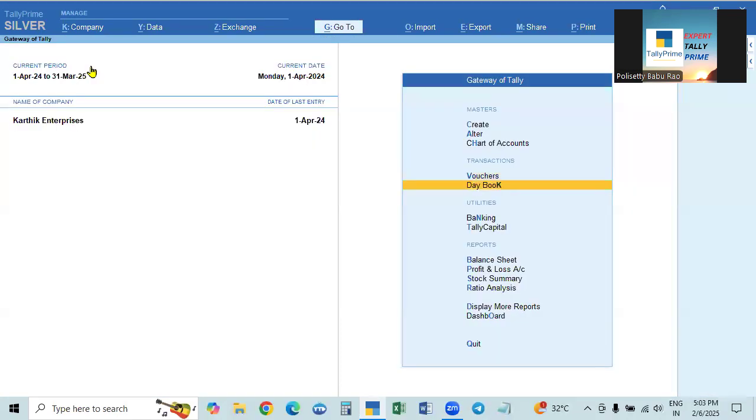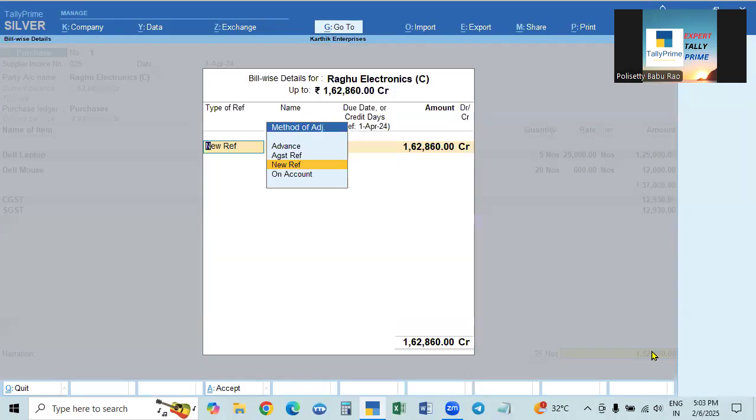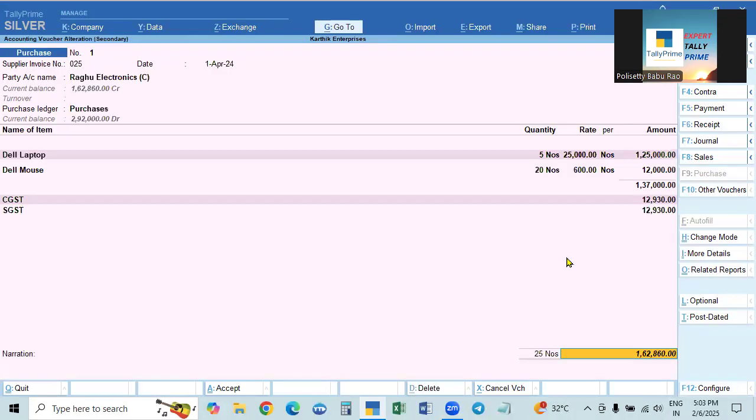See, I created some ledgers. In this case, the supplier invoice number is 025. When you go to the end, at the new reference, it will take 025 only. If you don't give this number, it will take purchase voucher number 1 as the invoice. So in the seller's books, his invoice number will be 025, but in our books, the same entry will have purchase voucher invoice number 1.